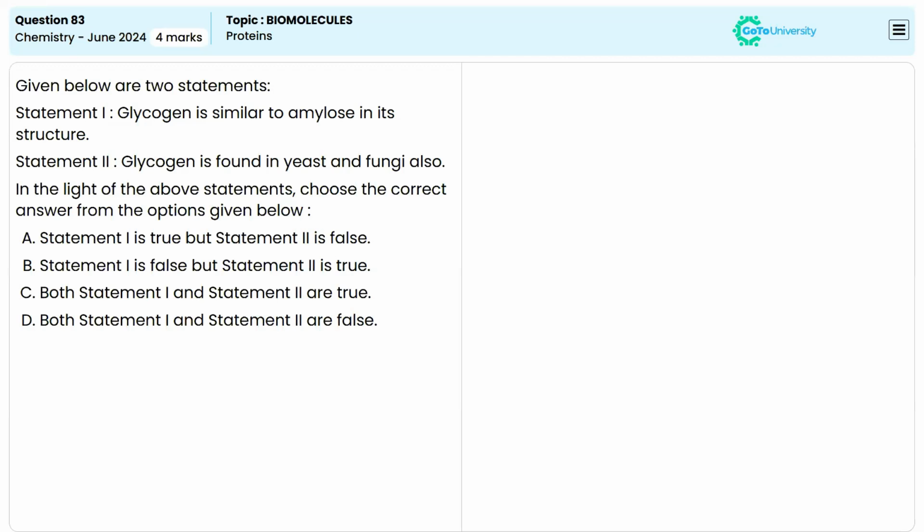Okay, so coming to the statements first. The first statement says that glycogen is similar to amylose in its structure. This is actually not correct. Glycogen is not similar to amylose. Glycogen is similar to amylopectin.